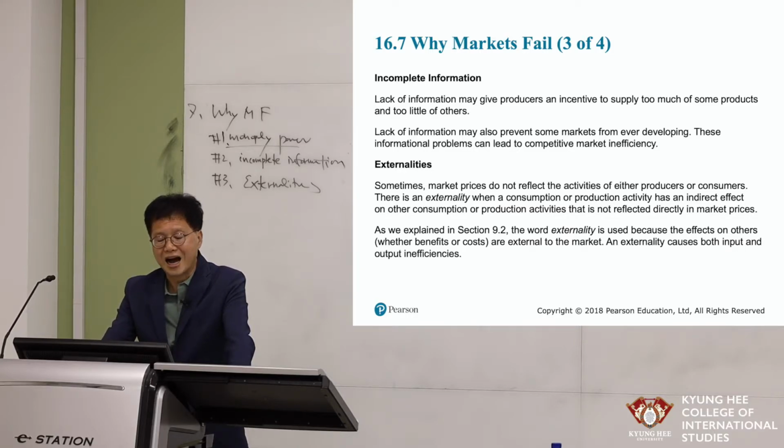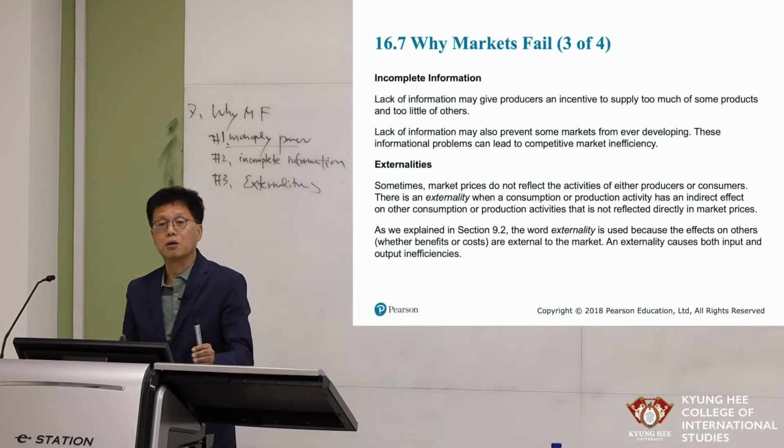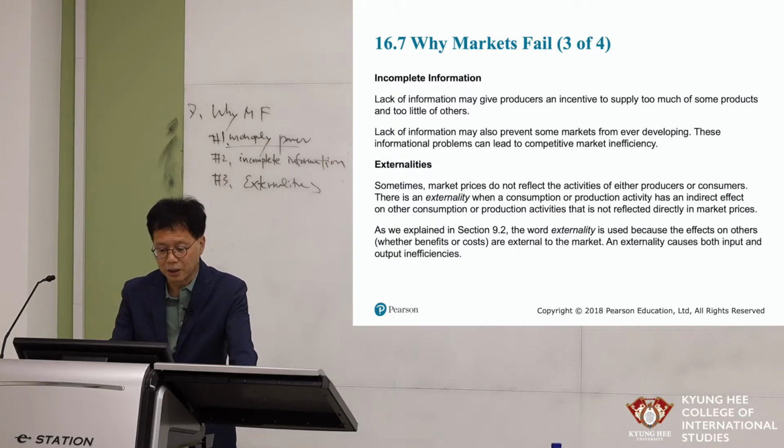For example, some forms of R&D spending on some goods cause a positive externality. So the other firm can enjoy benefit from a competitor's R&D spending, and the company spending lots of money on R&D cannot recoup all the benefit from its R&D. That is the case of a positive externality. Anyway, in this case, the market fails.